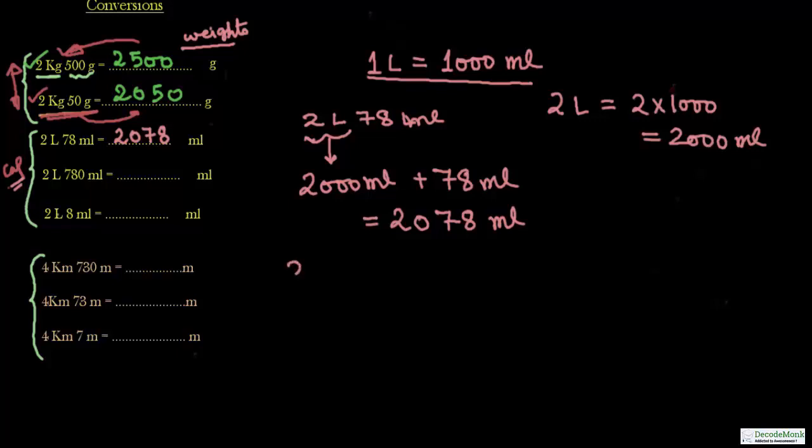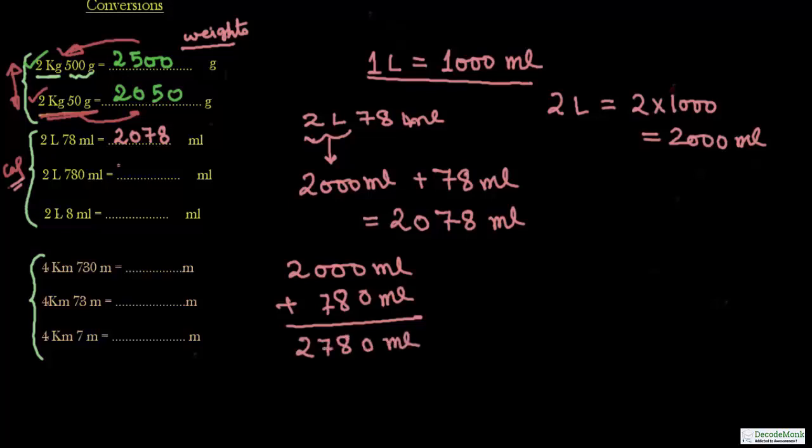Next question is 2 liter 780 milliliter. So 2 liter is 2000 milliliter. Now instead of 78 milliliter we will add 780 milliliter. Why are we adding these two? Because these two are expressed in the same units, that is milliliters. 2000 plus 780 is 2780 ml.